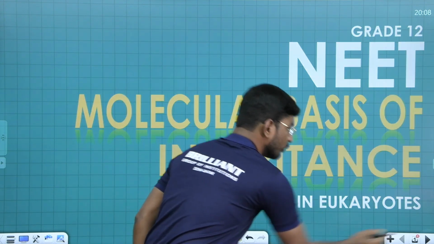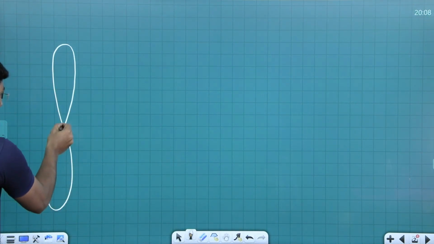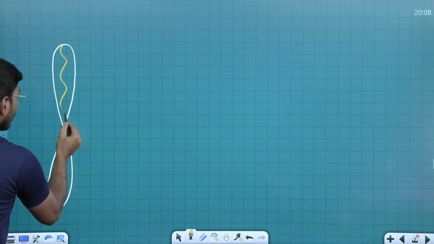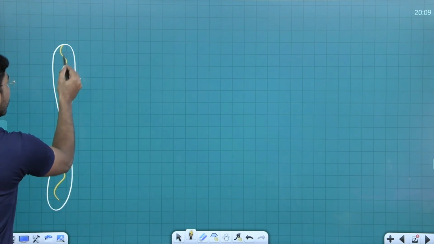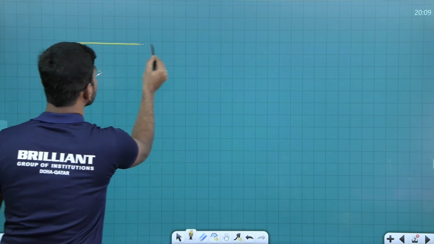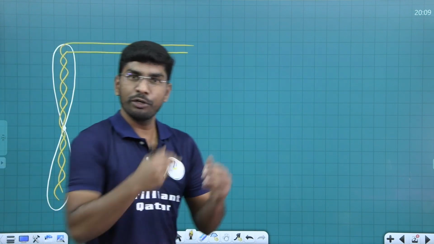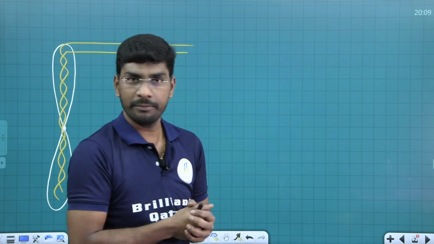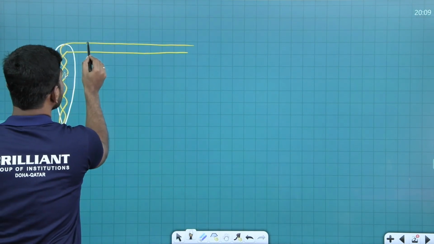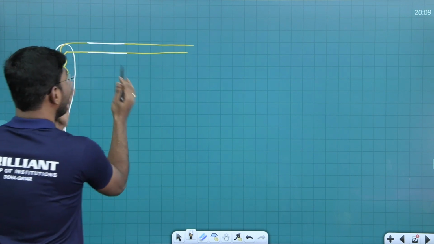Look here. If I take a chromosome, in our last class we discussed that this chromosome is made up of DNA, right? This is the chromosome, and in this entire chromosome, DNA is there. Now I am taking this DNA part out like this. Carefully look here. This is a DNA part. In the DNA, there are two strands. We know one is called the template strand and one is called the coding strand. Now in this small DNA segment, I am taking this much of the part that is going to make RNA.